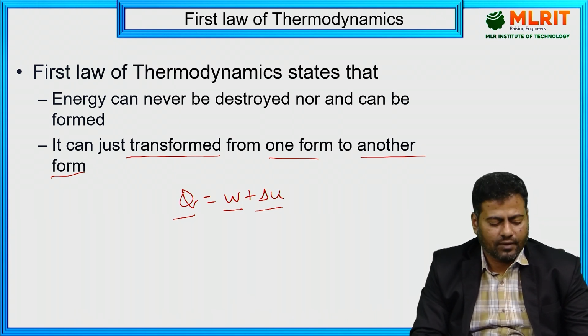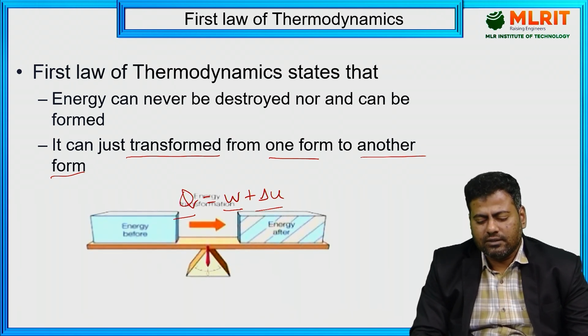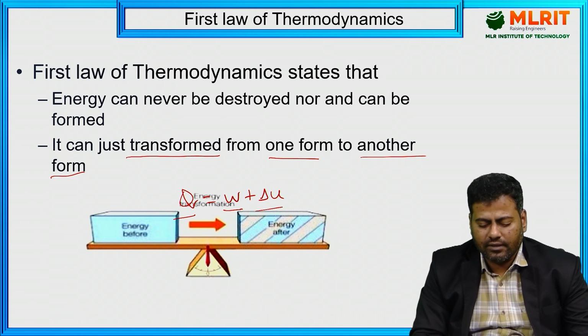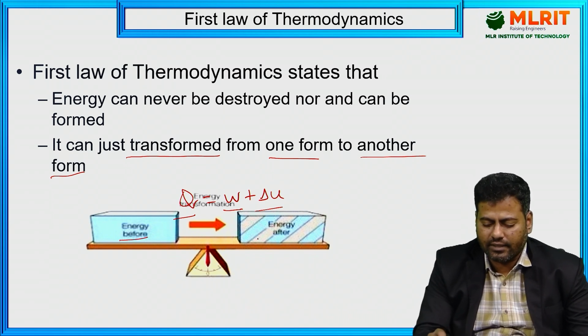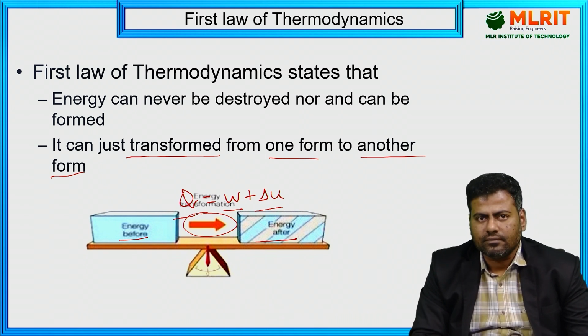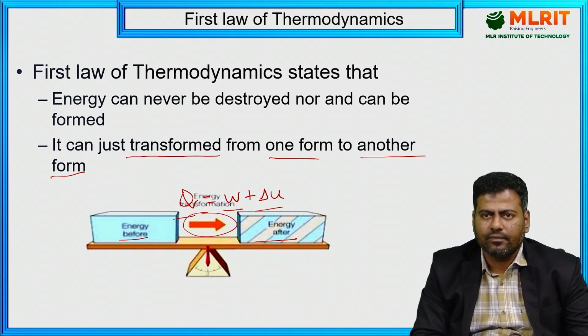This is the statement given: only the energy before and the energy after it transforms. That's it. We don't have any value over there. We don't have any quantity over there. So this is the simple statement of the first law of thermodynamics.